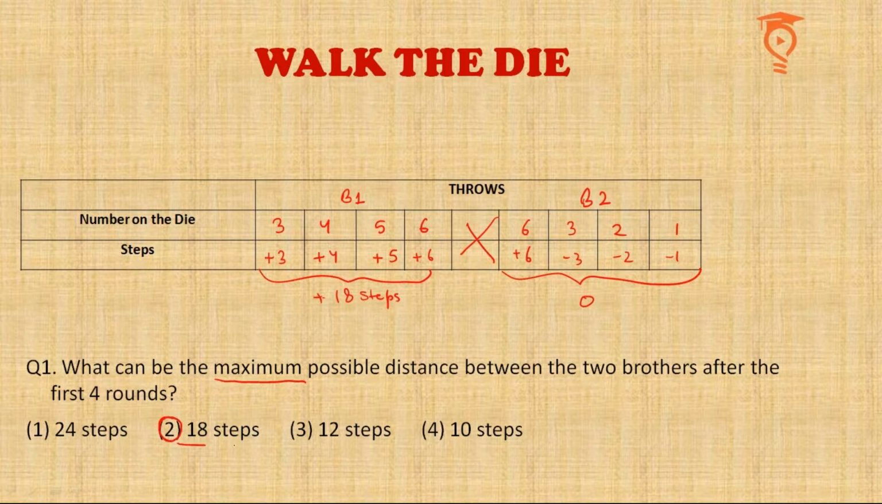Anyway, it's the second largest option, and the largest option given here is not even possible. In the first 4 rounds, one person cannot go 24 steps. That is only possible if he moves 6, 6, 6 and 6 in the 4 steps, which is not possible because two consecutive throws cannot be the same numbers. Okay, first question done. Second one.